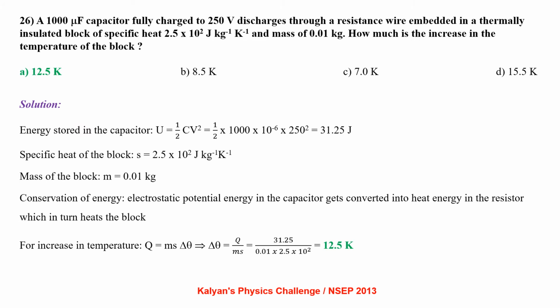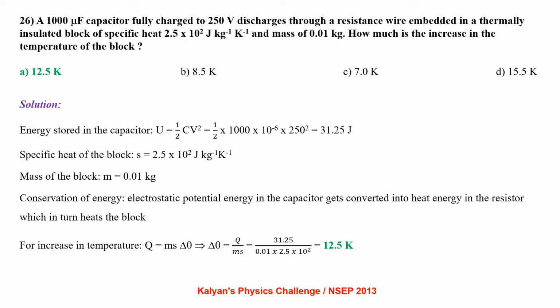A 1000 microfarad capacitor fully charged to 250 volt discharges through a resistance wire embedded in a thermally insulated block of specific heat 2.5 into 10 power 2 joule per kg Kelvin and mass 0.01 kg. How much is the increase in temperature of the block?